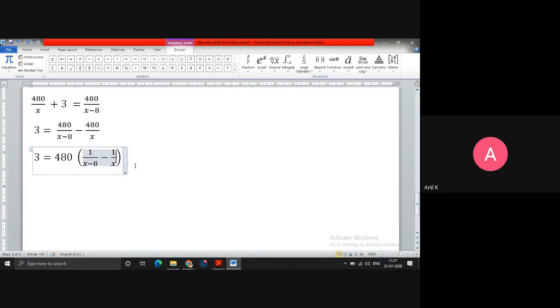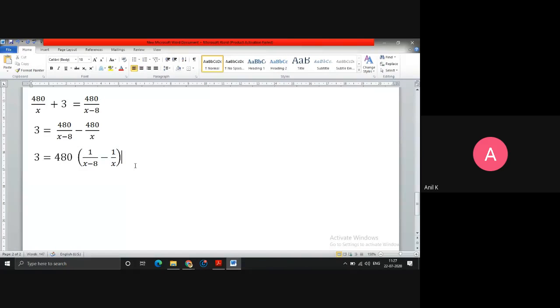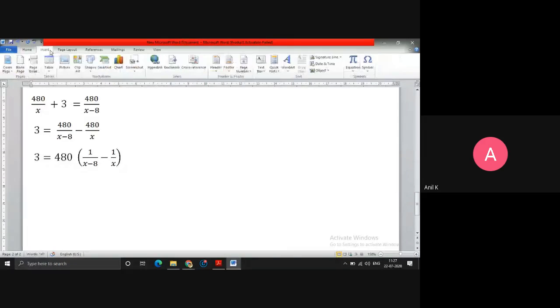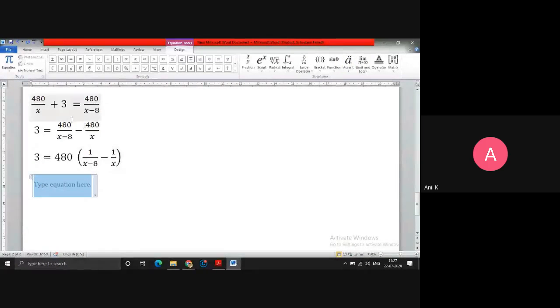Why I'm taking it common is just to make my equations easy to solve. Without taking also you can solve, no problem, but then you have to multiply this 480 with 8. It will take long calculation, better you take it out. Then you have 480.